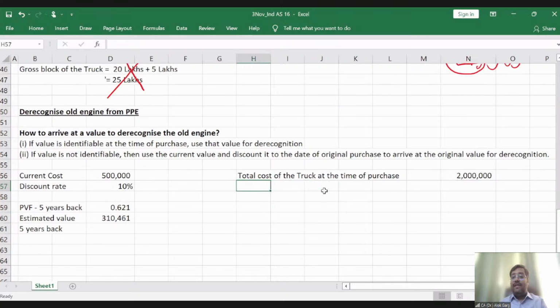Now, what is the cost of the engine? Or let's say, the estimated cost of the engine. This is how much? 3,10,461. Cost of remainder truck.